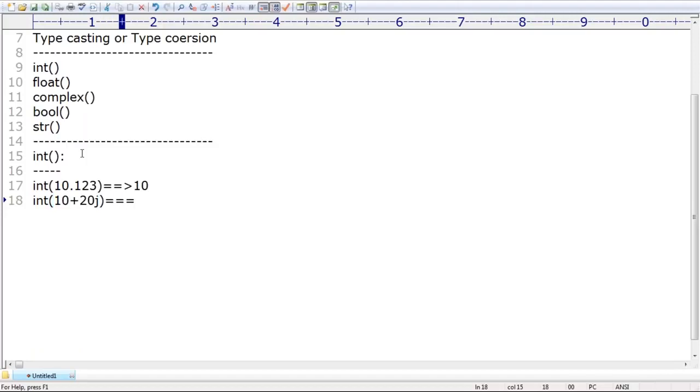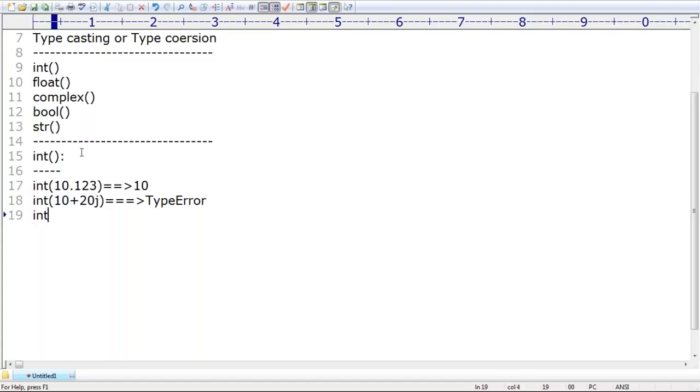Now, int of 10 plus 20j. What is the output we are going to get? The output is a type error, because complex numbers we can't convert into int. Complex numbers we can't convert into float either. Complex to int is not possible, and complex to float is also not possible. You get a type error.